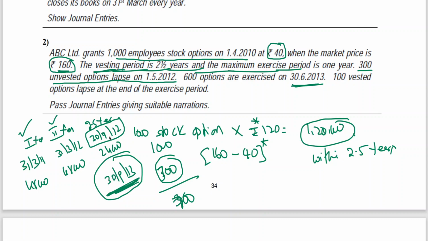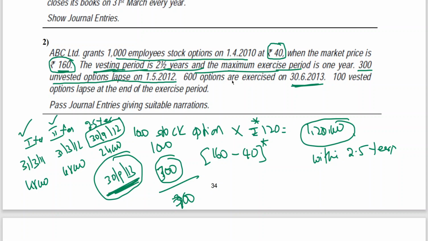That means 30th September 2012. Before 30th September 2012, some employees, unvested options meaning we don't know how many employees, multiplied with the number of options granted, left the organization on 1/5/2012. So before completion of the vesting period, they left. The balance is 700 options, and those 700 options they have to exercise before 30th September 13.